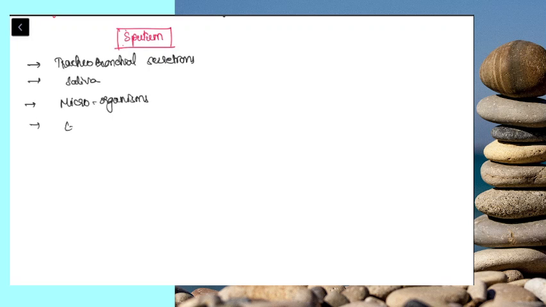So next is sputum. You have to know what sputum is. Sputum consists of tracheobronchial secretions, saliva, any microorganisms if they are present, and cellular debris. Usually saliva will contain squamous cells, and tracheobronchial secretions will contain epithelial cells, that is columnar cells.